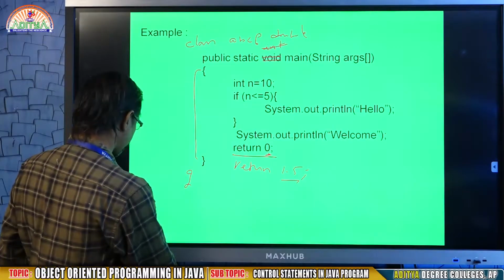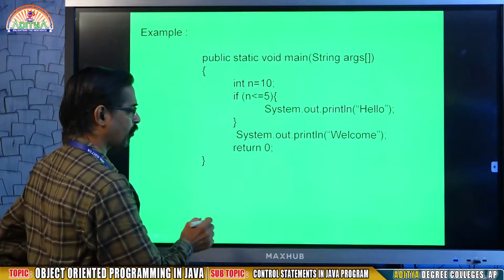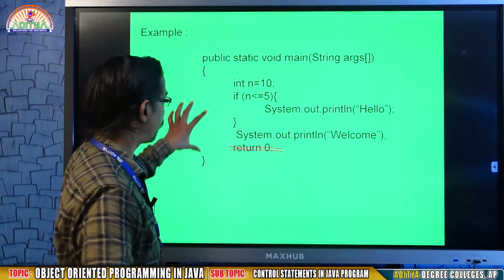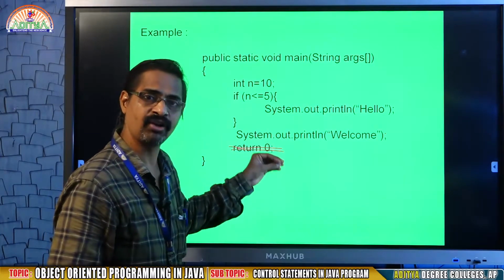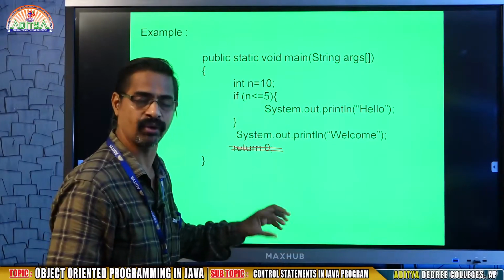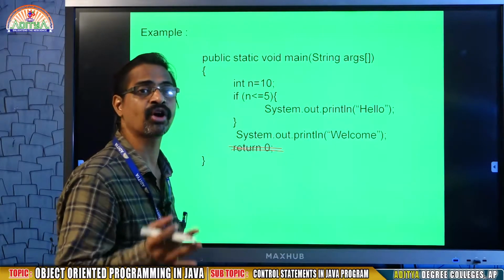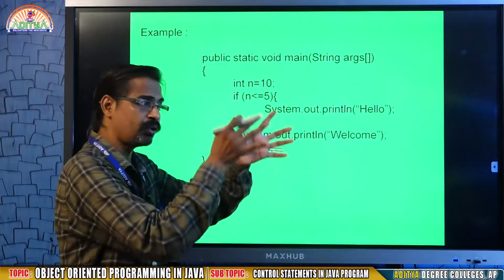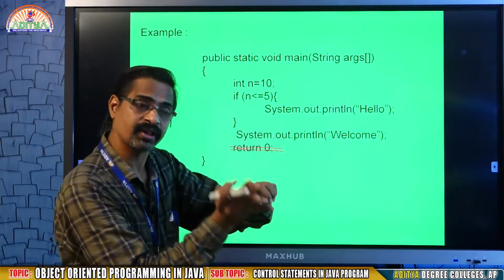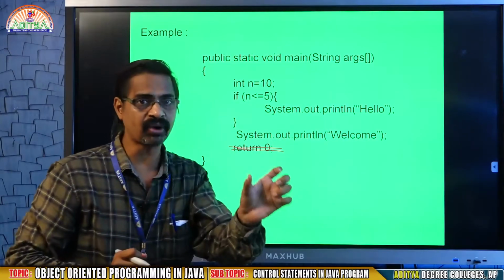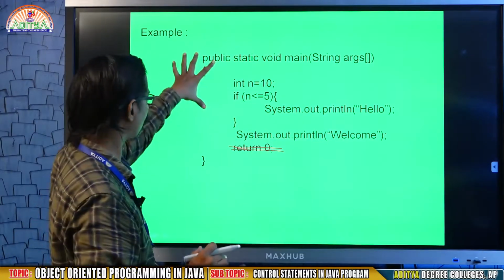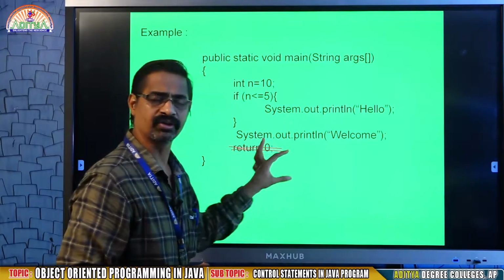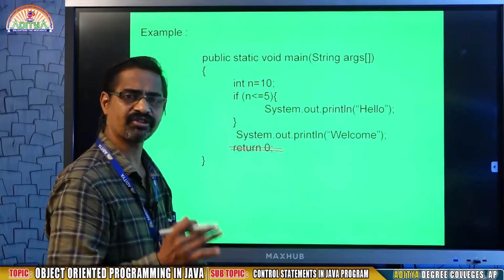For suppose I am not writing a return statement. Of course it is not required, because by default, whether you are returning a value or no value, the JVM assumes automatically. For example, if you calculated some answer and want to return that answer to the main program, then you have to write return. But in this small program where I just want a message, hello, welcome, I am not interested in returning any value.